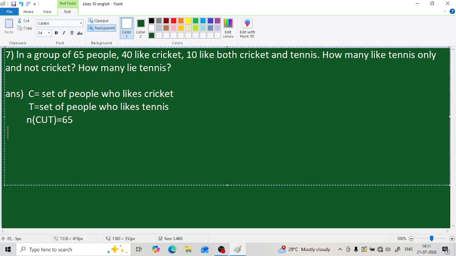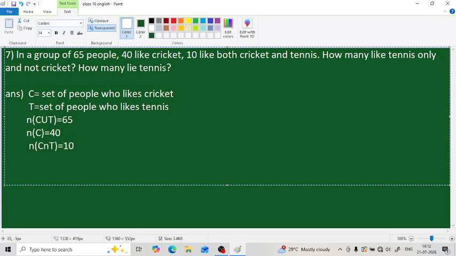The next one, 40 people like cricket. So what can we write? n of C equals 40. Then it is given that 10 people like both tennis and cricket. We know when the word both comes, it indicates intersection. So n of C intersection T, and C intersection T equals 10.